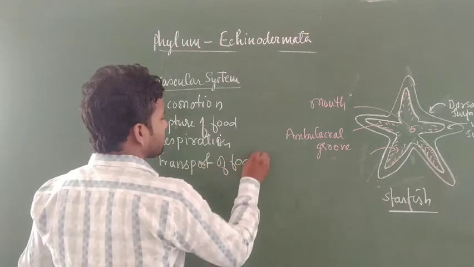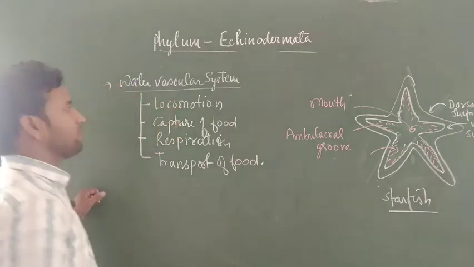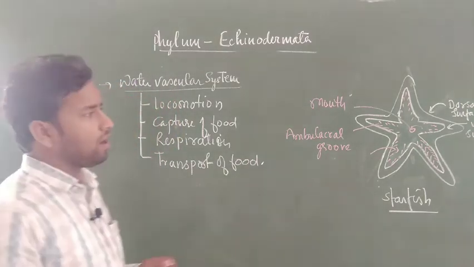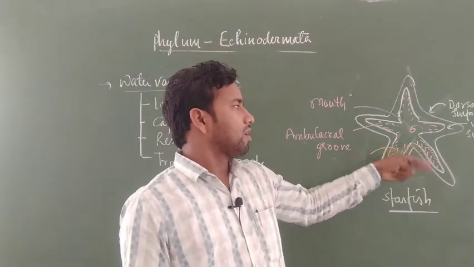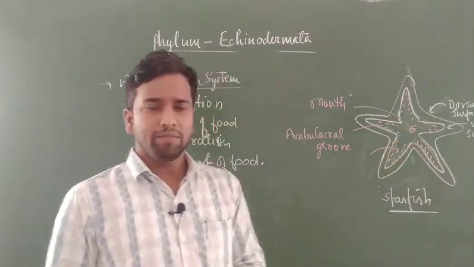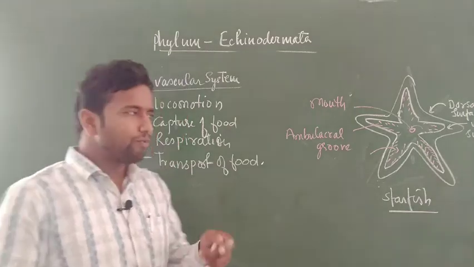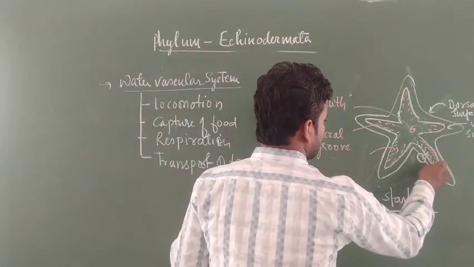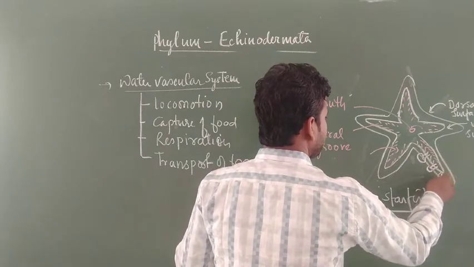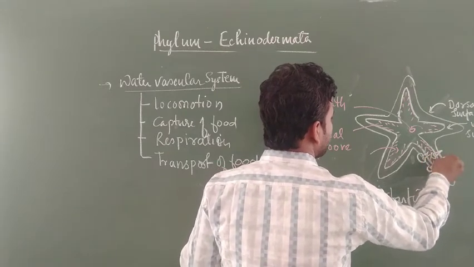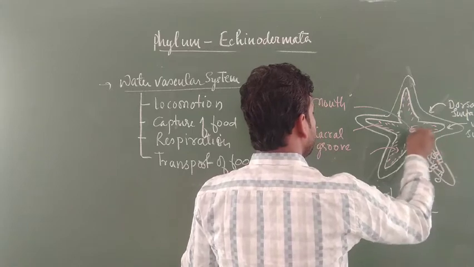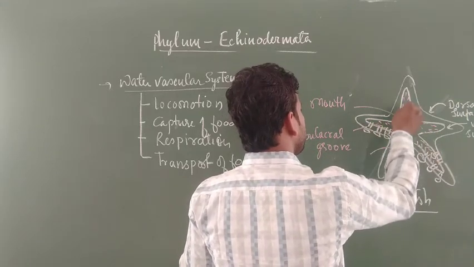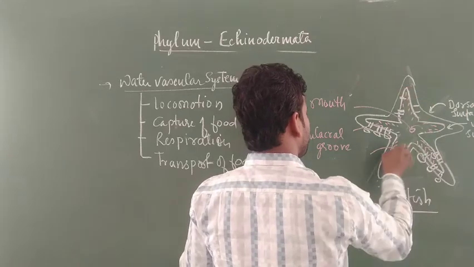Water vascular system helps the echinoderms in many ways. How do they perform locomotion? If water is filled inside the body, then some tube feet-like structures emerge out from the body, and these tube feet help in locomotion in echinoderms, present in all arms.